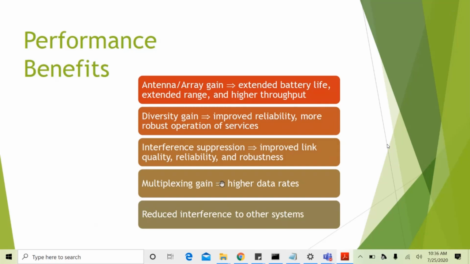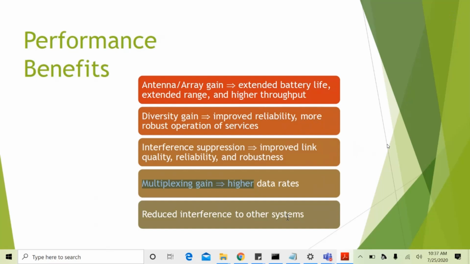And then multiplexing gain. What is multiplexing? In a single SISO system, SISO meaning single input single output system, we can transmit one data symbol at a given time. But through multiplexing in MIMO, we can transmit NT, the total number of transmit antennas, data symbols at a time, thereby increasing the data rate by a factor of NT. Okay, straightforward.